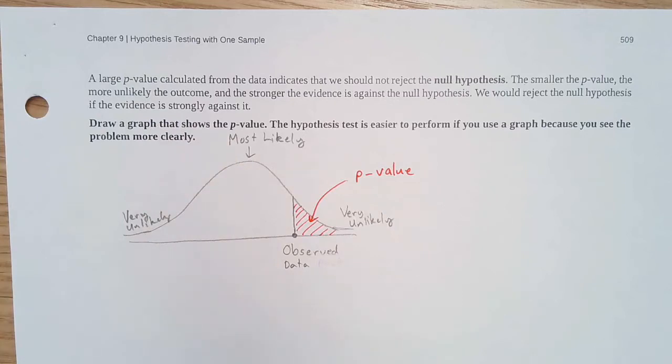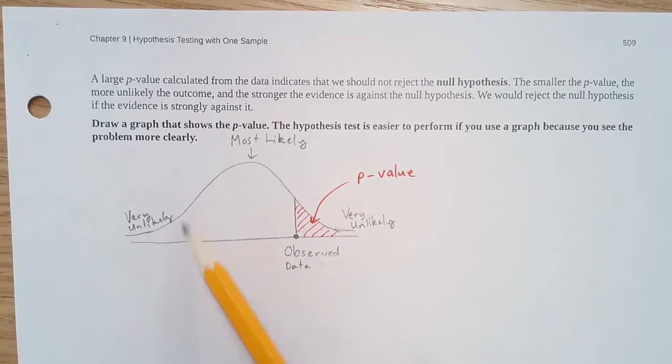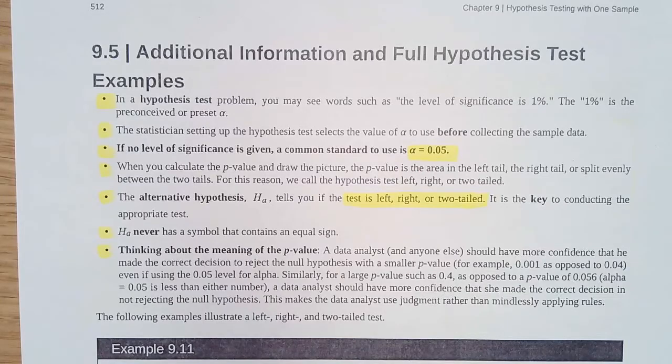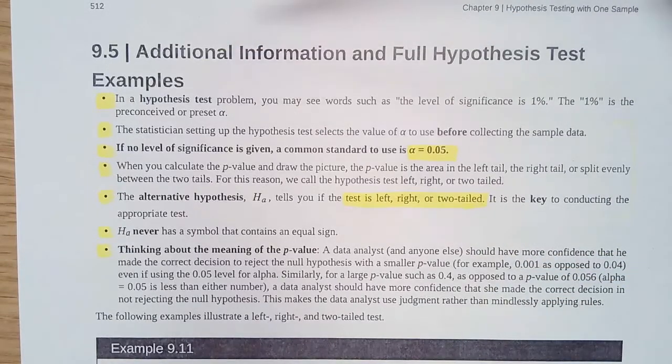All right, so when we take a look at the drawing of this, we have our observed data point, and our p-value is the area beyond that, and that's the probability that it's going to be more extreme or more unlikely. We can have it on the right for this p-value. We can also have it on the left, or we can have it on the left and the right, so you can have it split. So we can have a left, a right, or left and right. Now the examples, as we go to section 9.5, we're going to go through all of these.